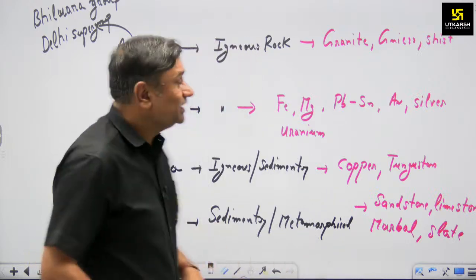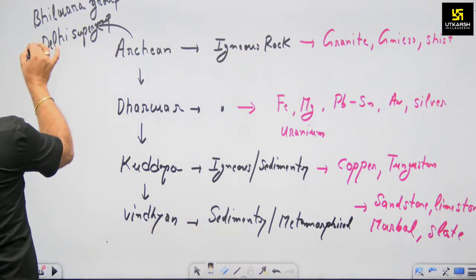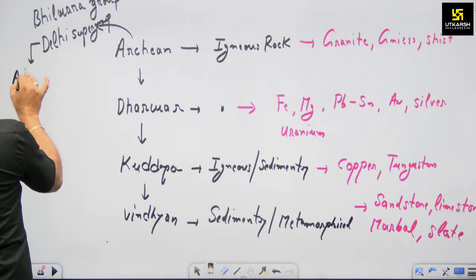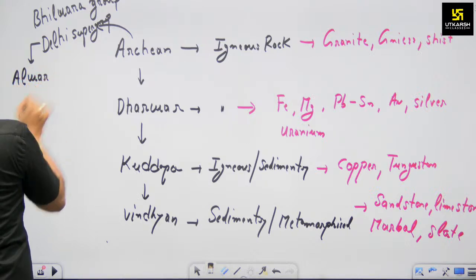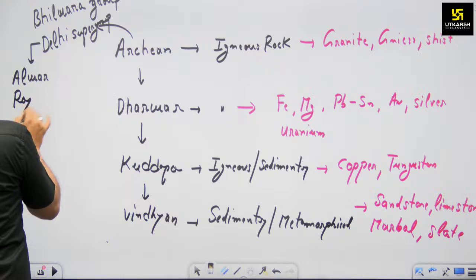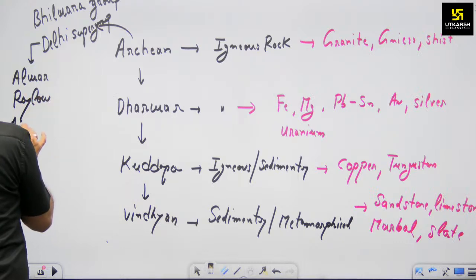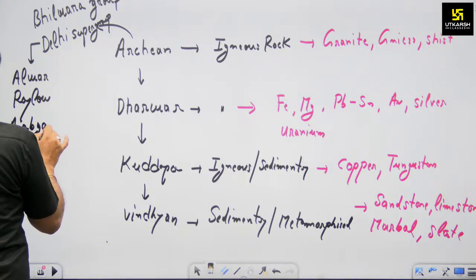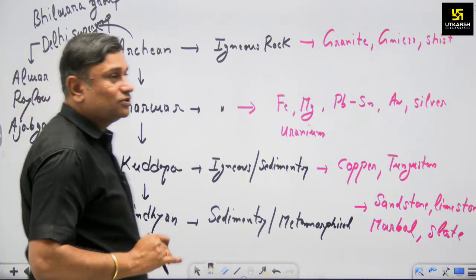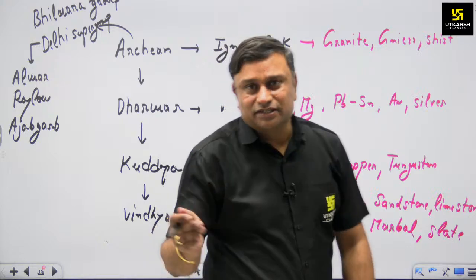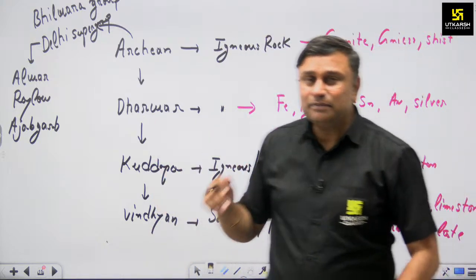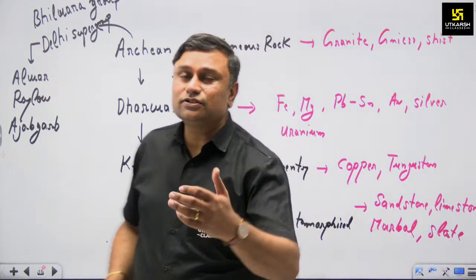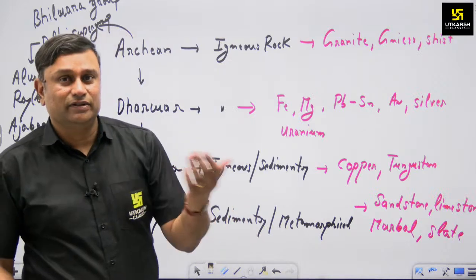The Delhi supergroup is also subdivided into the Alwar group, the Raialo group, and then Ajabgarh. All these groups are subsections. Subsection means it describes the various mineral compositions available in Rajasthan.